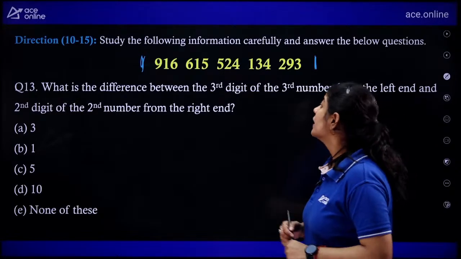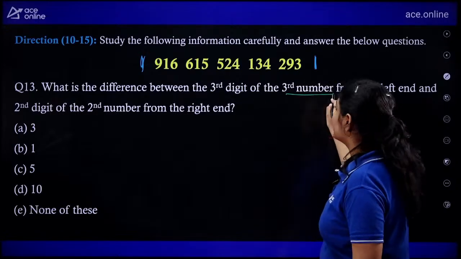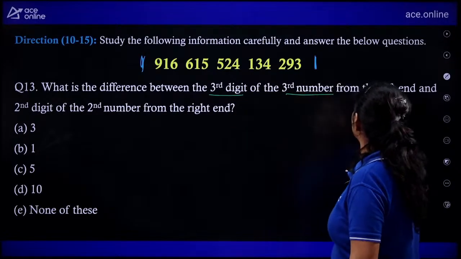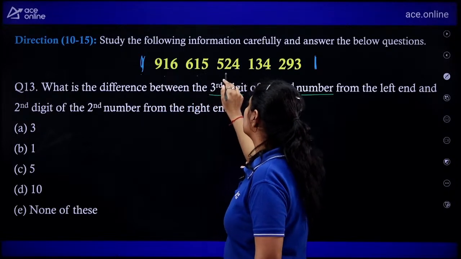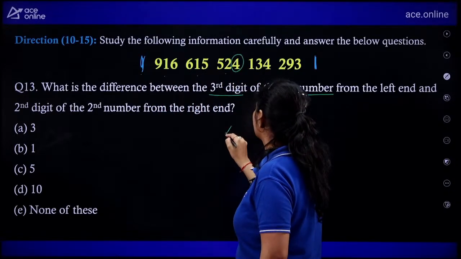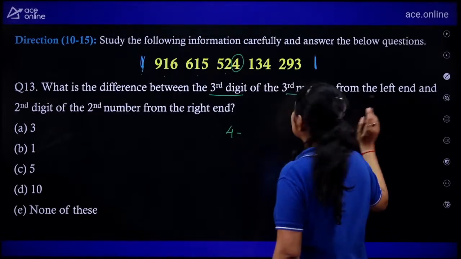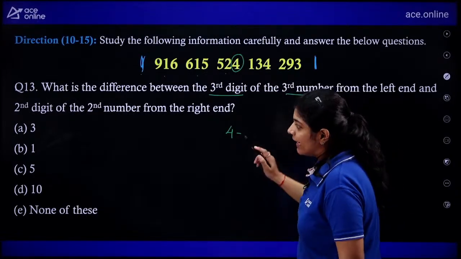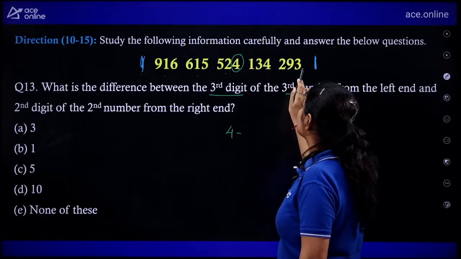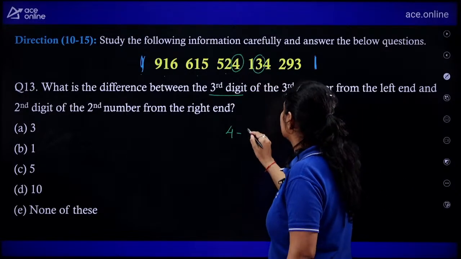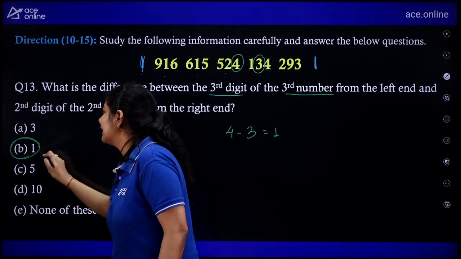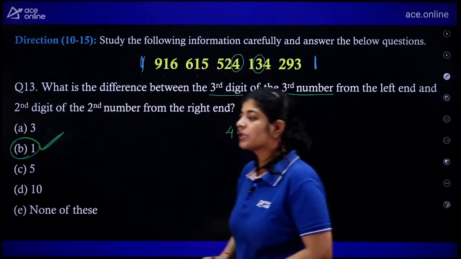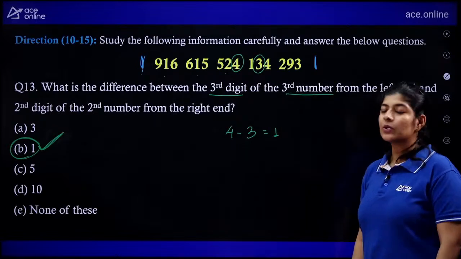Very good, Shweta. So the question is saying that third number, third digit, third number from the left. So this is my left hand, third number, 1, 2, 3. Third digit, that is 4. Minus second number and the second digit from the right hand. Second number, second digit. The answer is 1. That means option number B is the correct one.